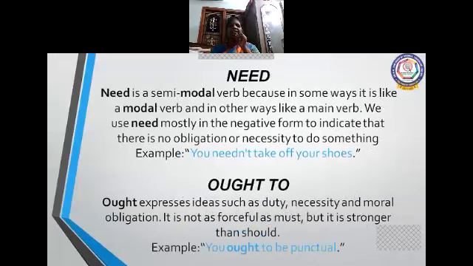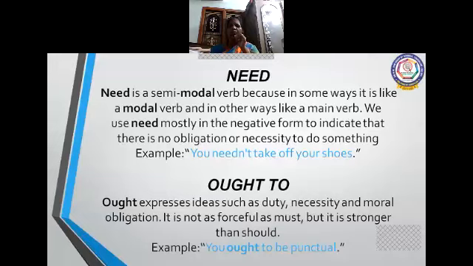Need. Need is a semi-modal verb because in some ways it is like a modal verb and in other ways like a main verb. We use need mostly in the negative form to indicate that there is no obligation or necessity to do something. You needn't take off your shoes. You needn't write today's homework. You needn't see that program. So like that, when you are talking about obligation or necessity to do something, you will be using need.